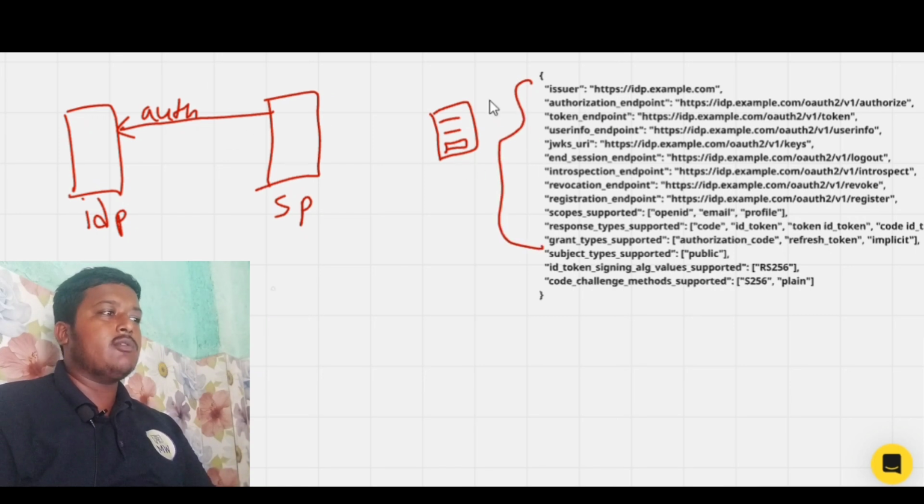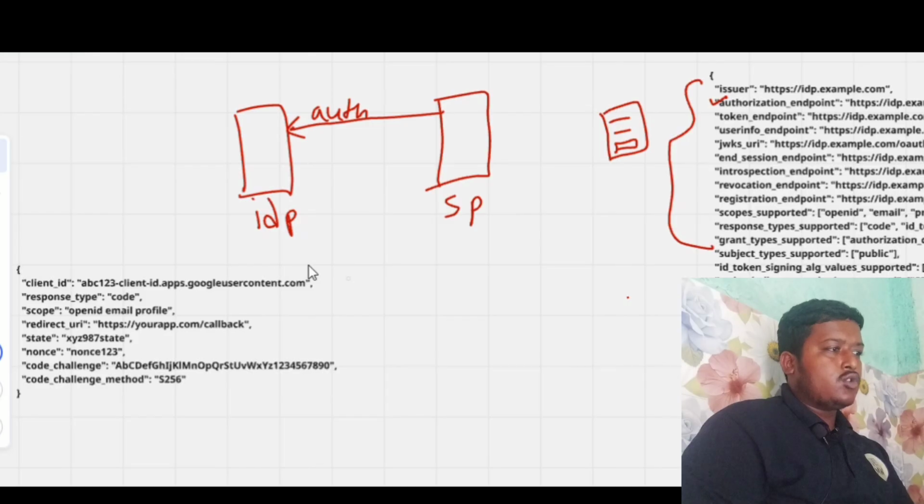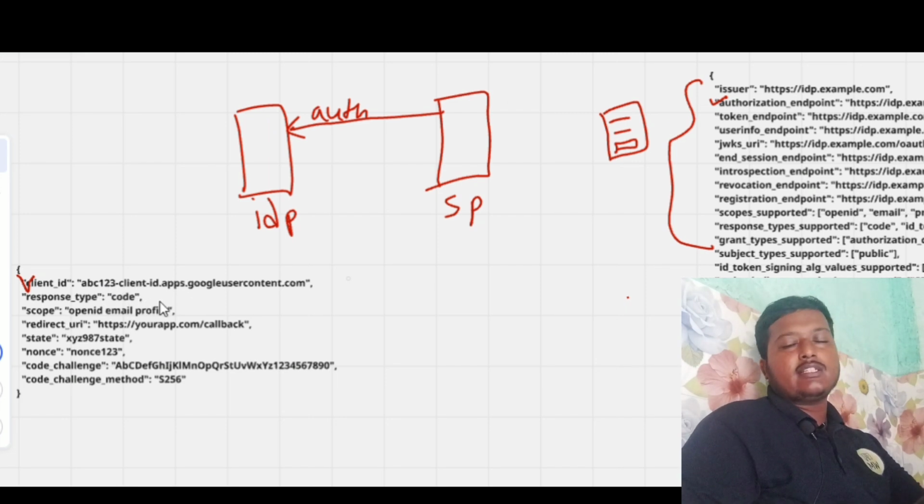So what the SP will do is make a request at the authorize endpoint, with certain parameters. The first one, as you can see on the screen, is client ID. Client ID is unique for each client. Then response type is code; response type code tells us that it is the authorization code approach.